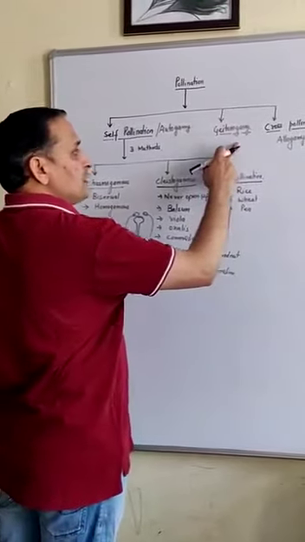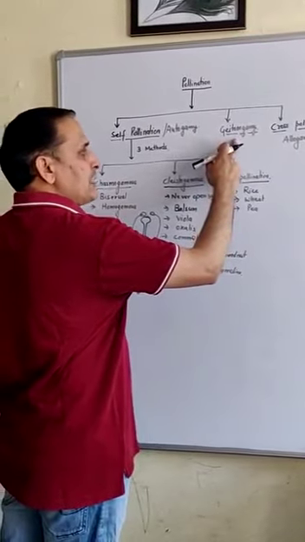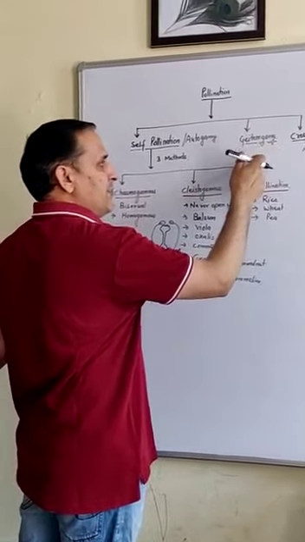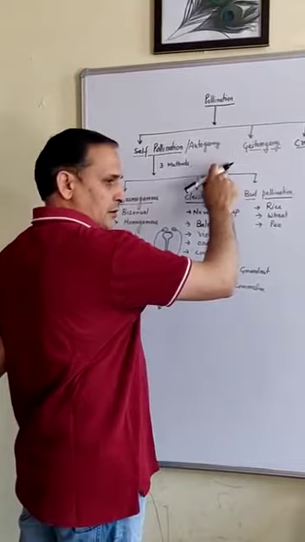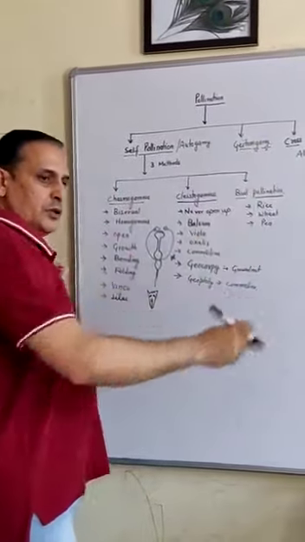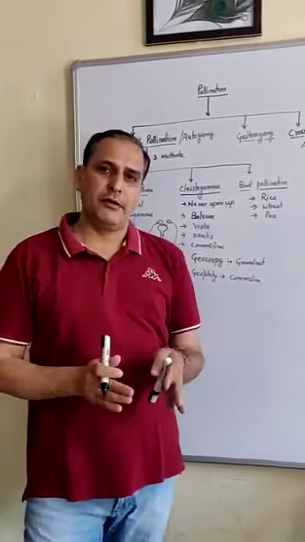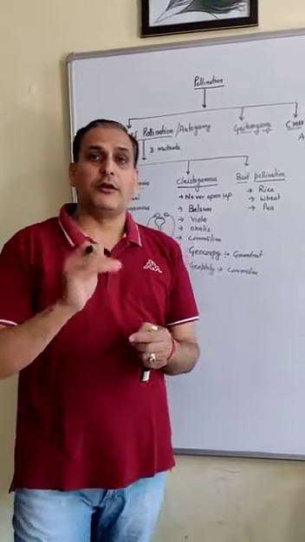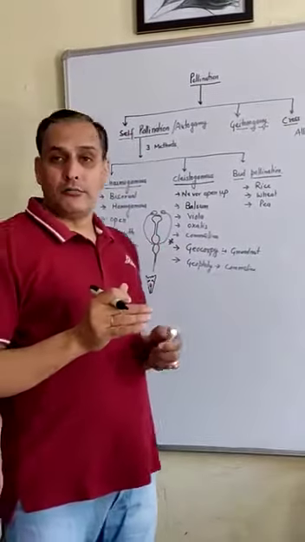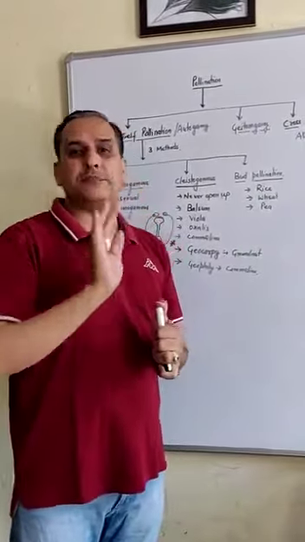In geitonogamy the pollen grain is transferred to another flower of the same species.